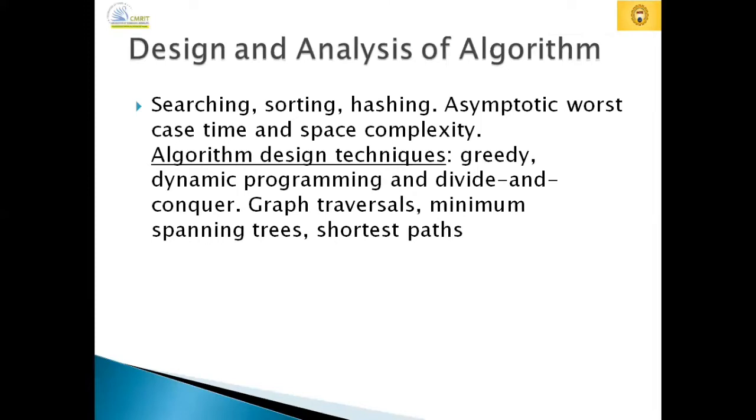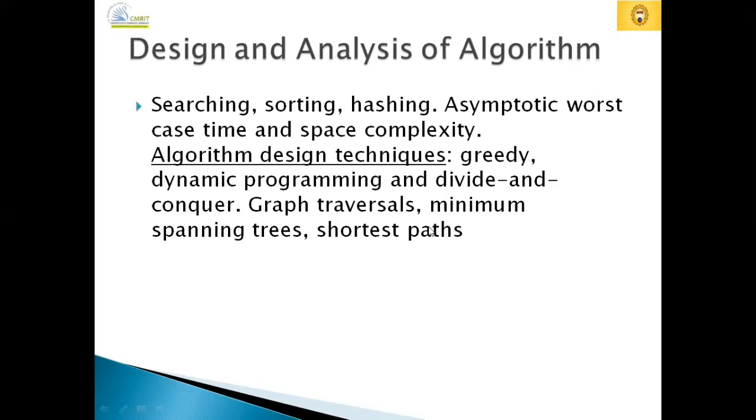These are the topics we have: searching, sorting, hashing, asymptotic worst case time and space complexity. Asymptotic symbols we have already studied, and we will study them in detail and look into some GATE questions also. And algorithm design techniques: greedy, dynamic programming, divide and conquer, graph traversals, minimum spanning tree and shortest path algorithms.